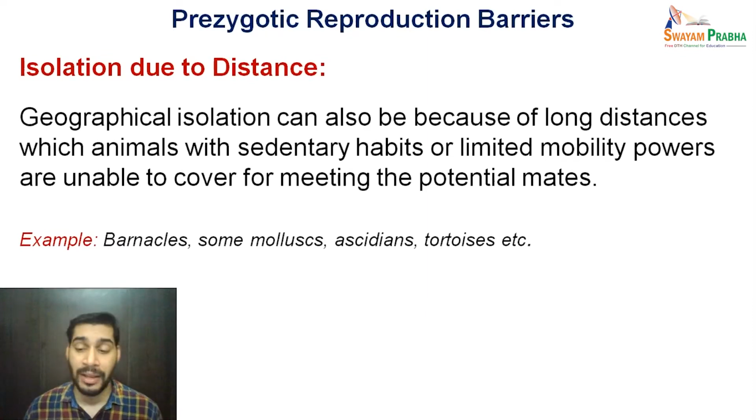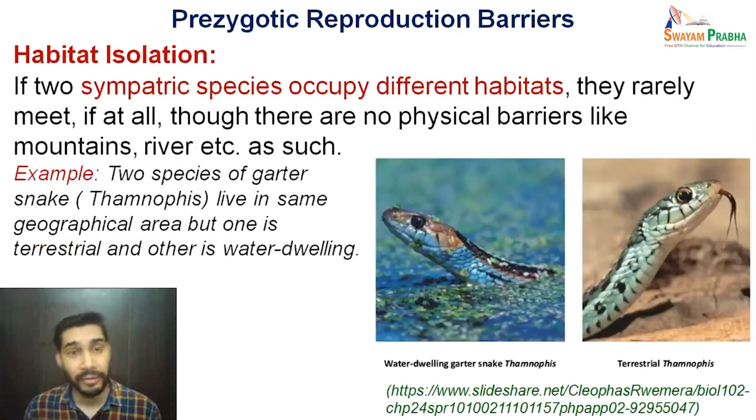Moving ahead, there is a third category of barriers, which is called habitat isolation. If two sympatric species occupy different habitats, meaning the species which are residing at the same place but occupy different habitats, they rarely meet if at all. Though there are no physical barriers in the form of a mountain, river or distance as such, still because of occupying different habitats, they are unable to meet with each other.